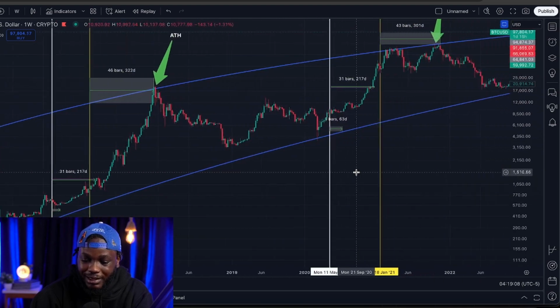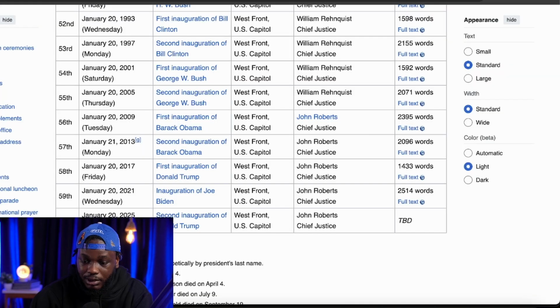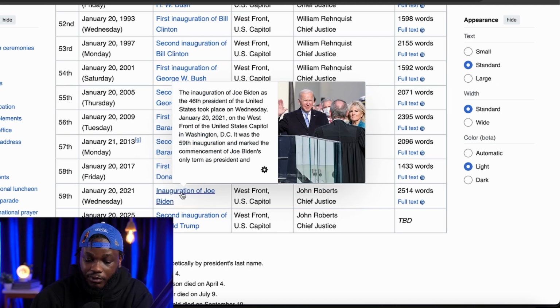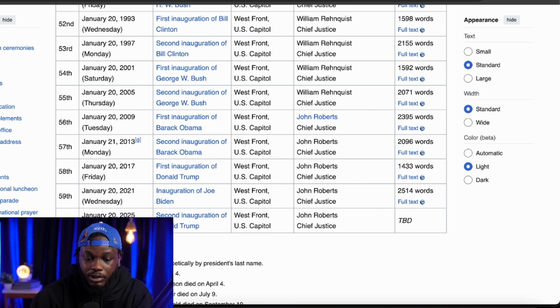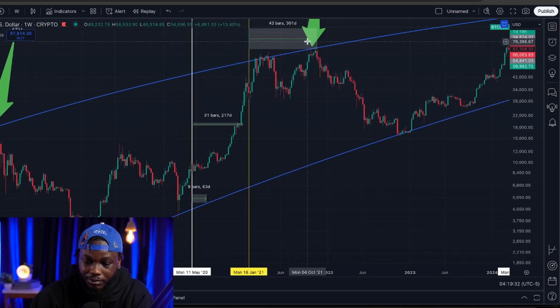Now, next we had the one in 2021, right? January 20th of 2021, and it was the first inauguration of Joe Biden. So let's go to the charts here. You can see January of 2021. This was when the inauguration happened, and Bitcoin topped out precisely about 300 days later, leaving us at $69,000.